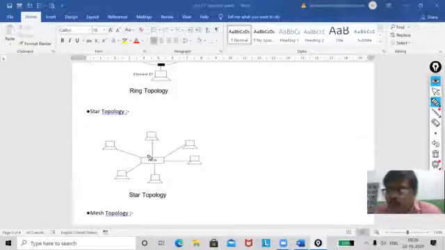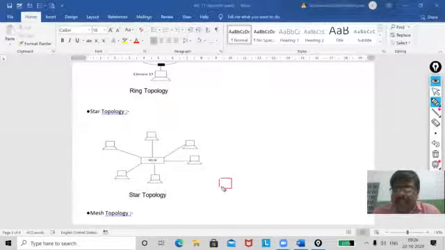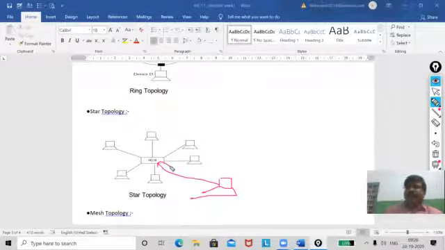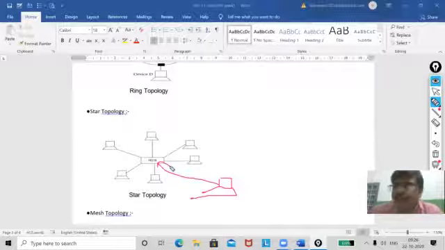Now, suppose you are going to add one more PC. Is it difficult? No. Take one more PC here and connect it directly to the hub or switch. You have multiple ports, so take one PC, use the cable and connect it via the RJ45 connector. That's why I said it is easier to add one more PC in this topology. That is the star topology.